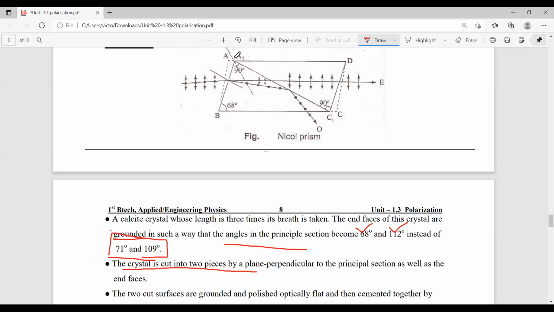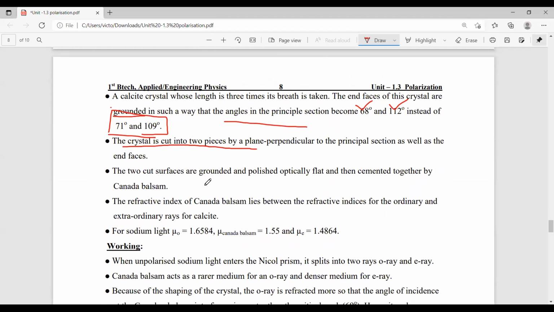So the second step is we simply cut the plane of the principal section, along perpendicular to the principal section, into two pieces, and it makes an angle of 90 degrees with the end faces. Here this is the cutting position. We simply cut the crystal here and it makes a 90 degree angle with the side DC1 and a 90 degree angle with the side A1B. That is the second step.